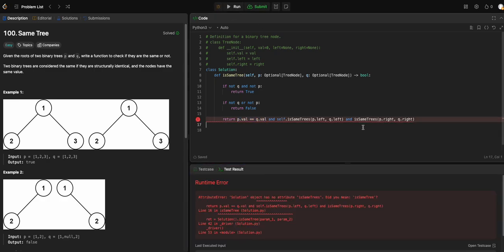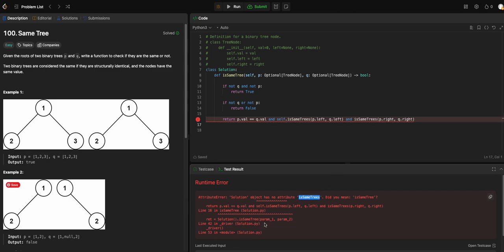So what did I miss? self dot is same tree. If p dot value and q dot value match, then check p dot left, q dot left, p dot right, q dot right with is same tree.